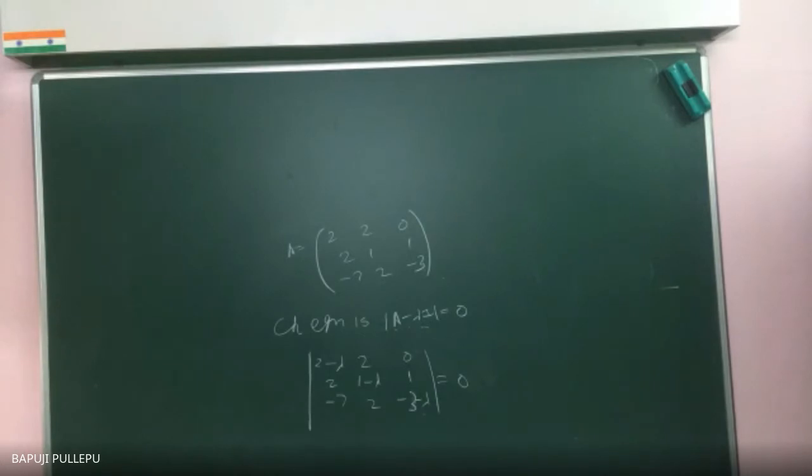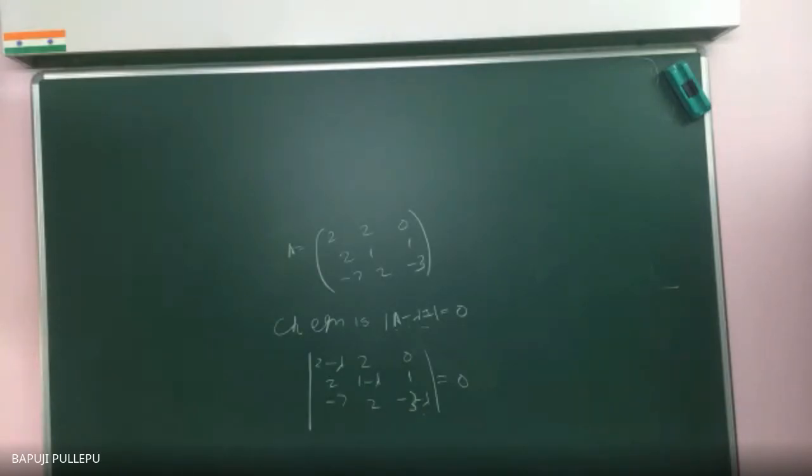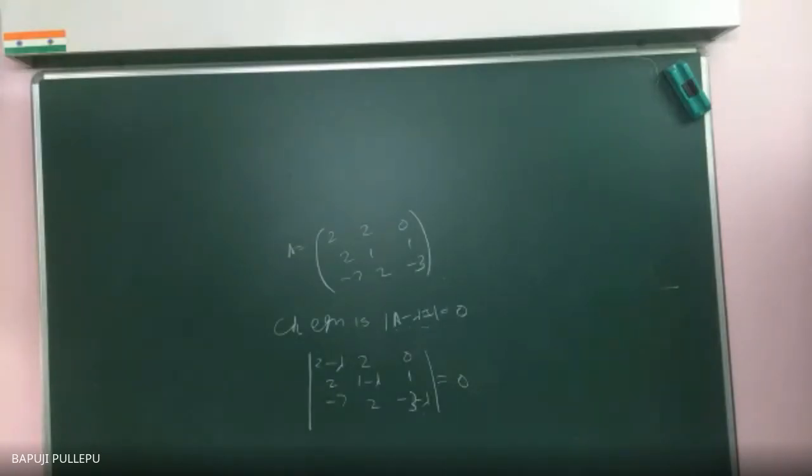Expand the determinant. You will get lambda cube plus something into lambda square, something into lambda, plus a constant equal to 0. Yes, you will get it. Yes, sir. We are getting a cubic equation. Yeah, that cubic equation I need. Tell me. Just a second, sir. No, take your own time. No problem. Lot of time is there. Up to 3:50 I am with you.